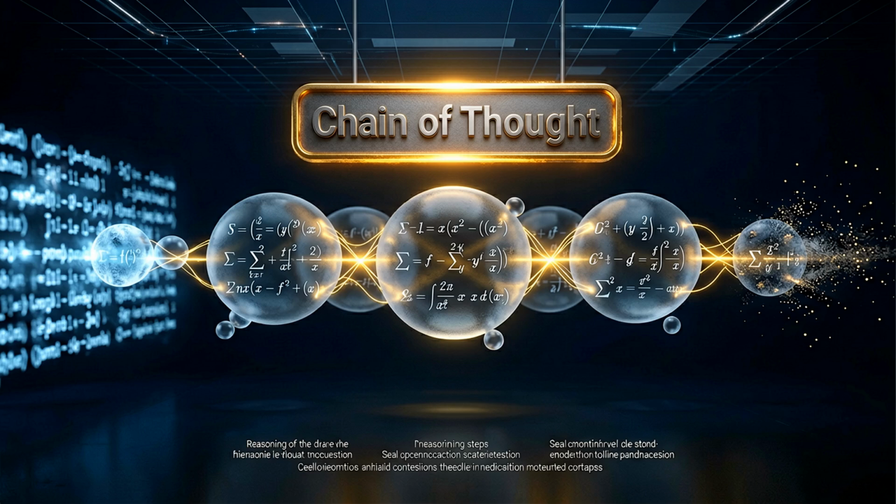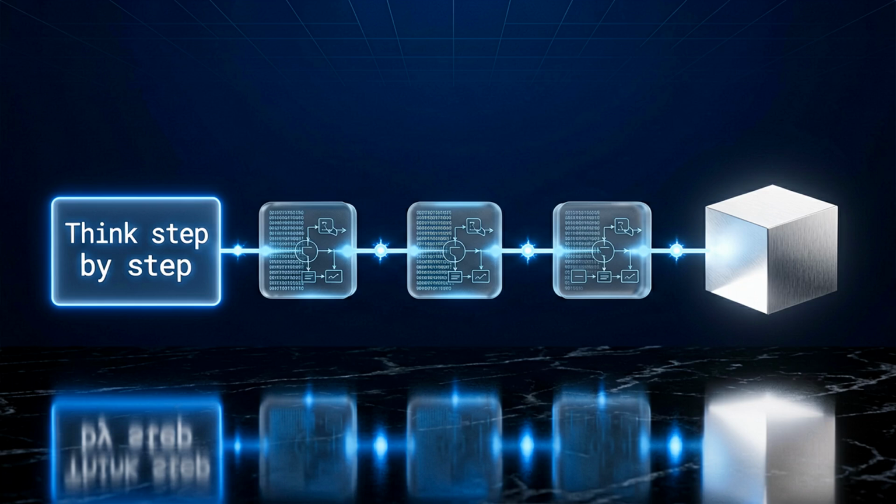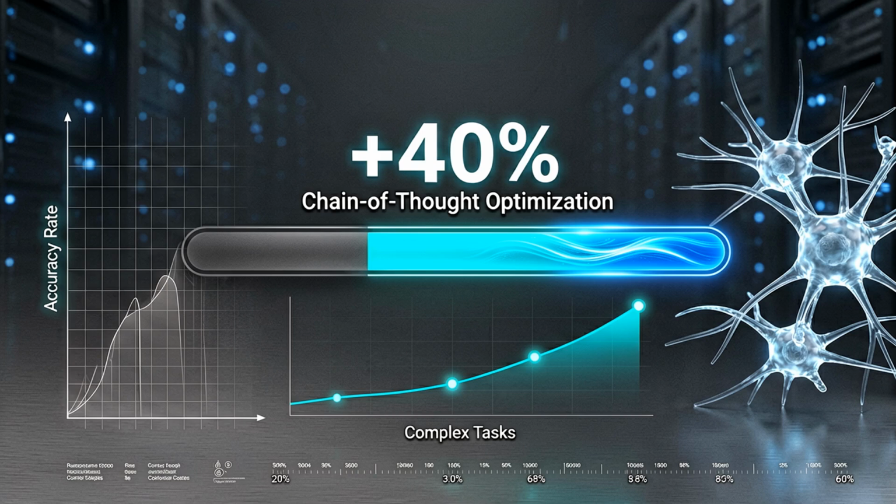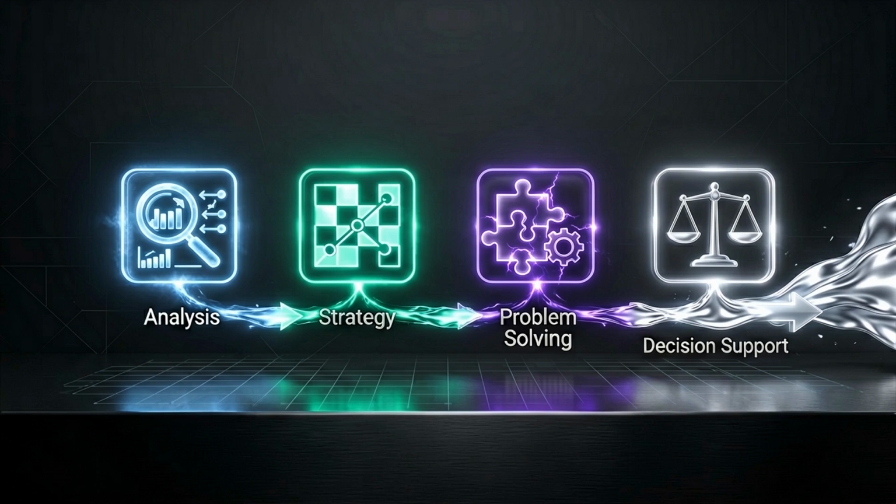Now let us cover Advanced Technique 1. Chain of Thought Prompting. Chain of Thought tells the AI to reason through a problem step by step. Add this to any prompt: think step by step before answering. This alone improves accuracy on complex tasks by up to 40%. Use it for analysis, strategy, problem-solving, and decision support.